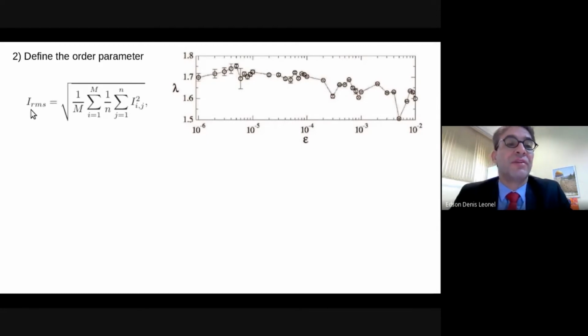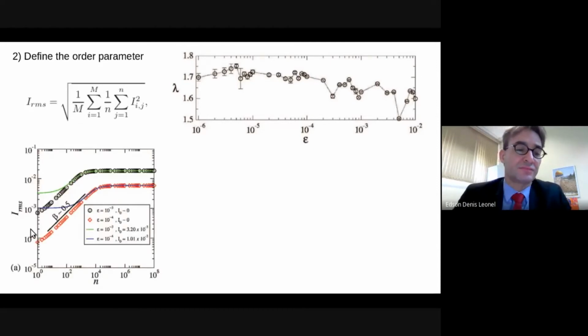So to define I root mean square, we take two different averages. 1 over n summation when j varies from 1 to n gives an average over the orbit, while 1 over capital M summation when i varies from 1 to M gives an average over an ensemble of different initial conditions.